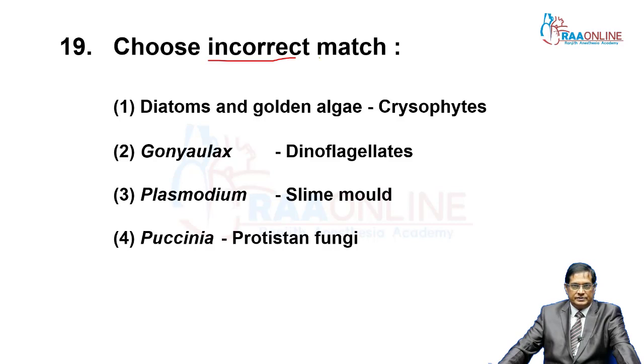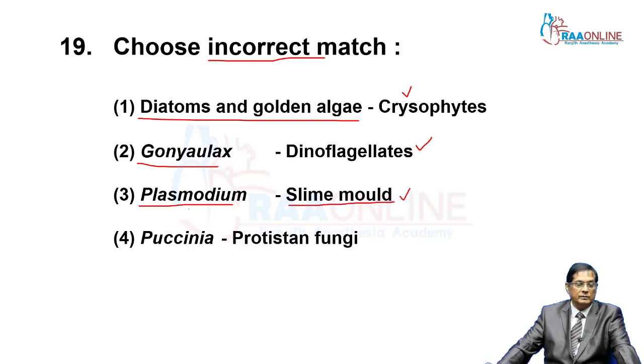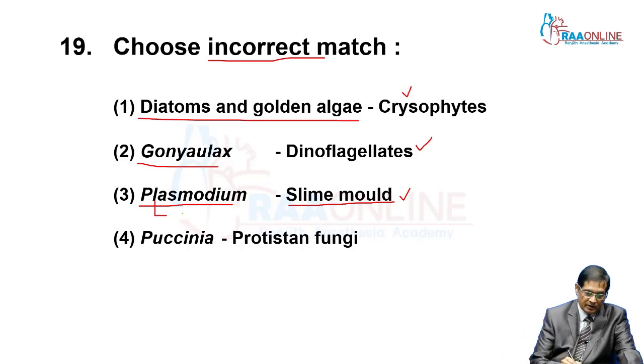Choose the incorrect one. Diatoms, that is golden algae, chrysophytes, right. Gonyaulax is a dinoflagellate, right. Plasmodium is a protist. Plasmodium is kept under slime mold, this is also right. That Plasmodium is different from the Plasmodium of protozoa. Actually, the slime mold Plasmodium is a diploid unicellular structure and multinucleate.